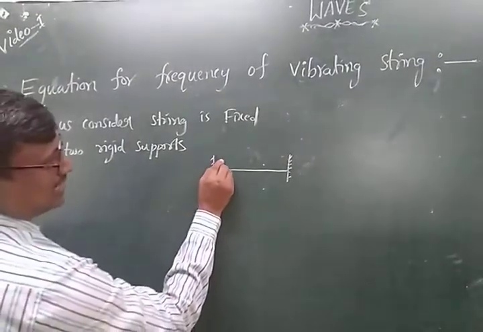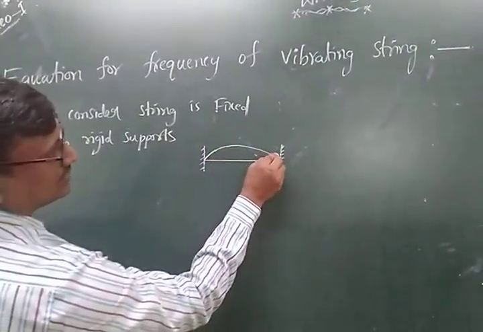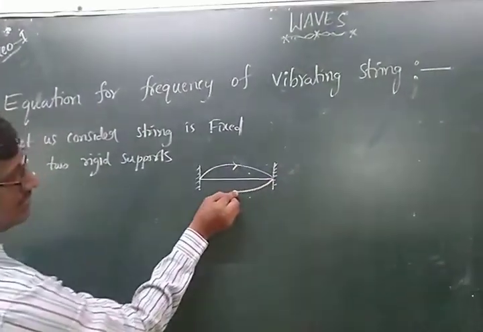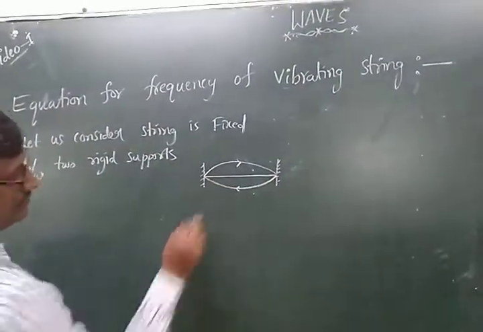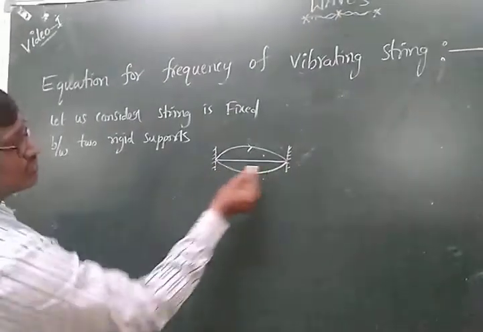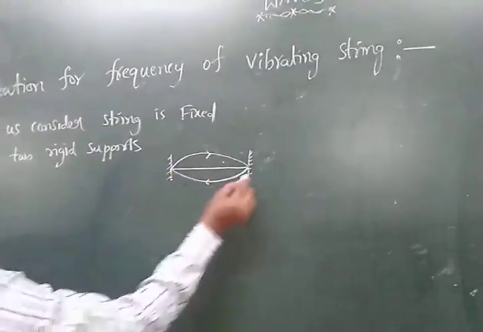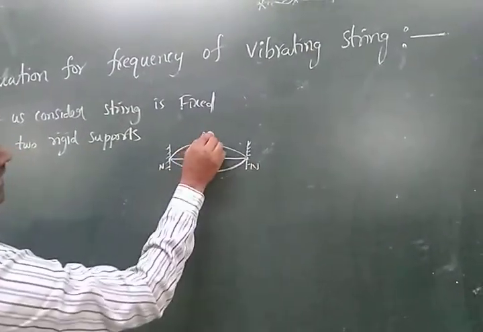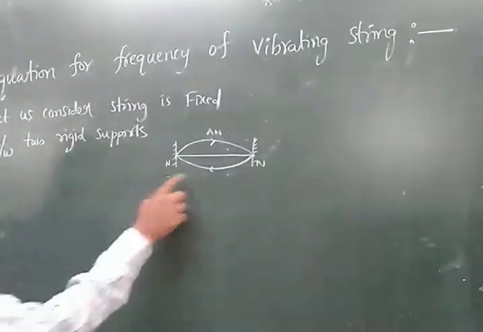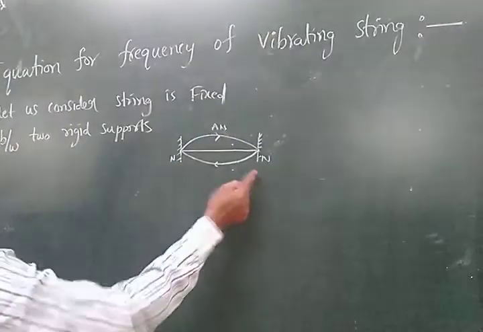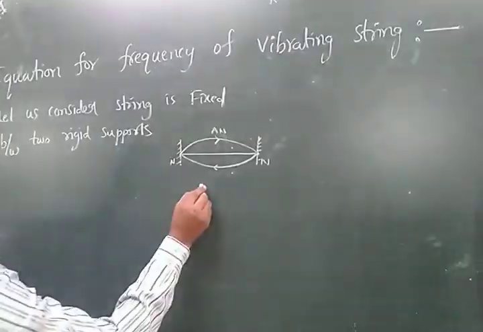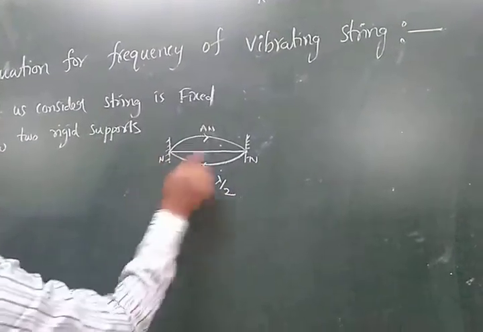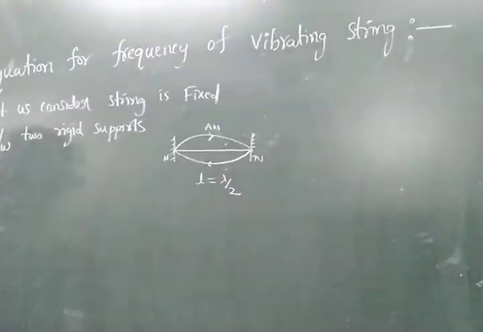Now the transverse waves are generated. This is the transverse wave. This is the incident wave and this is the reflected wave. Now here, how many nodes and antinodes are formed? Here there are two nodes and one antinode. We already know the node to node distance, so the length of the string L is equal to lambda by 2, because the node to node distance is lambda by 2.